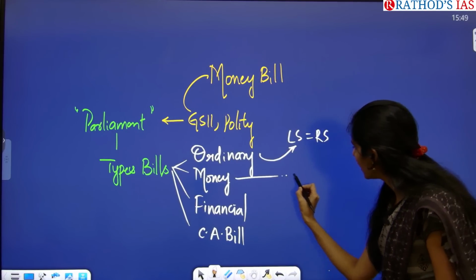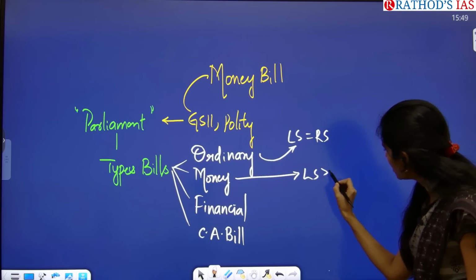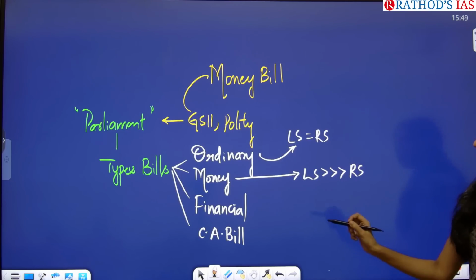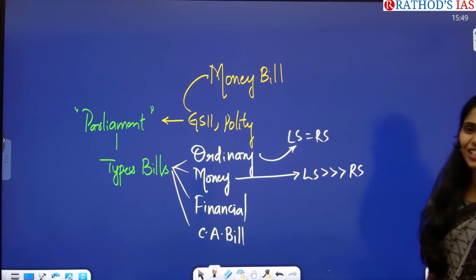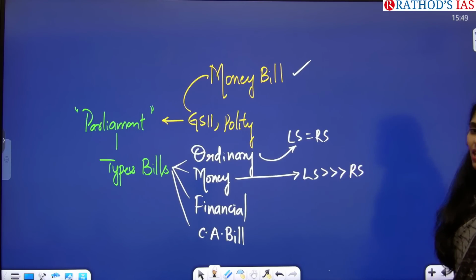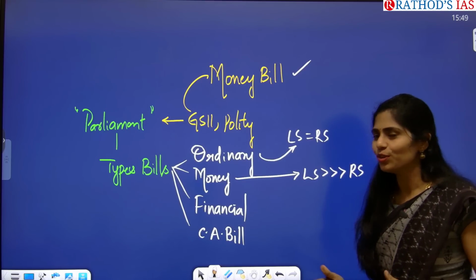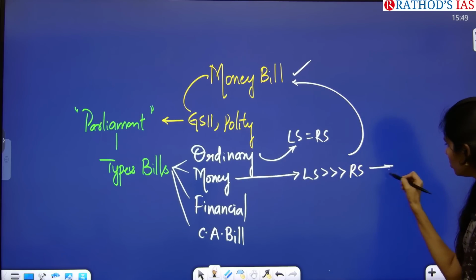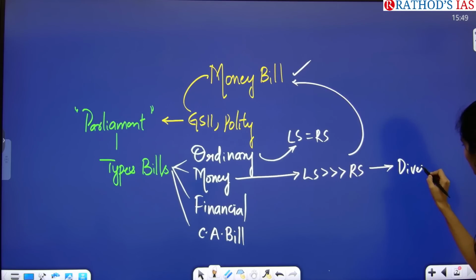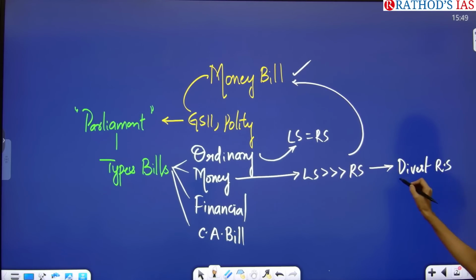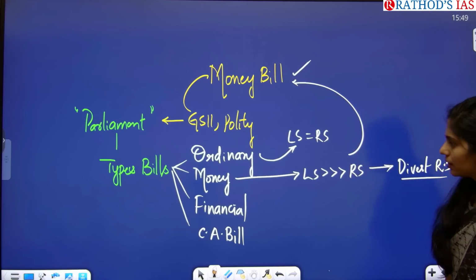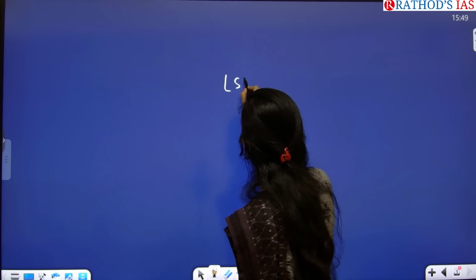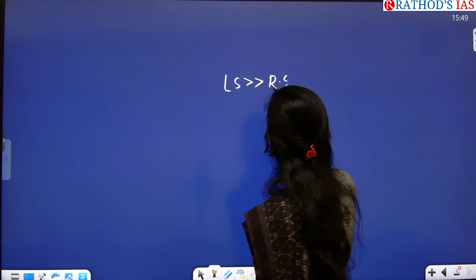But in case of money bill, Lok Sabha has more power compared to that of Rajya Sabha. So because of this, now our present government is using this money bill as a weapon, and whatever bill it wants to move, it is passing as a money bill, especially to divert Rajya Sabha. Okay, clear? So here you have to see why the powers of Lok Sabha are more compared to the Rajya Sabha in this money bill.